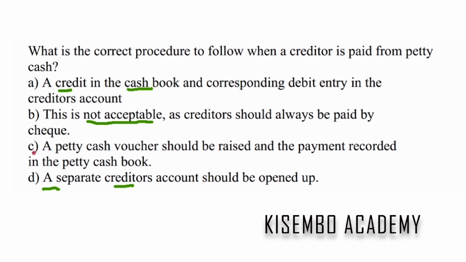Well, the correct answer here is C. A petty cash voucher is raised and the payment is recorded in the petty cash book. And of course, according to the clip you've just watched from one of my previous videos, after you record in the petty cash book, then the corresponding entry is made in the supplier's account or the creditor's account.